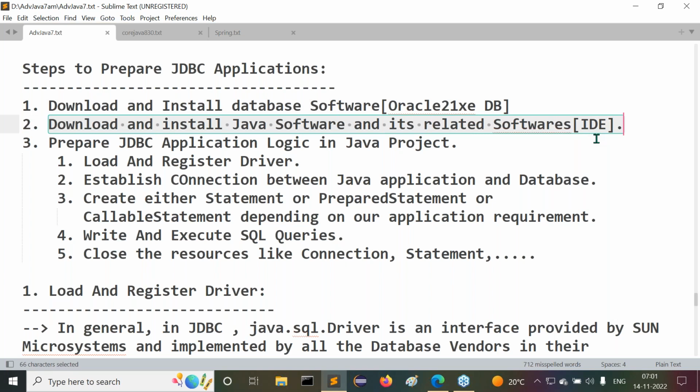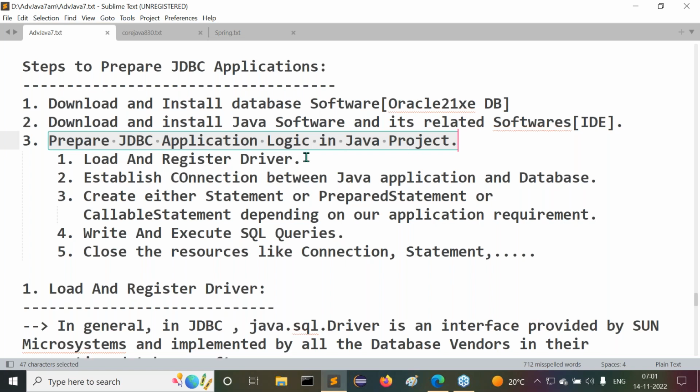Then the IDE we require, Eclipse IDE, that we installed already. Next, prepare JDBC application logic in a Java project.